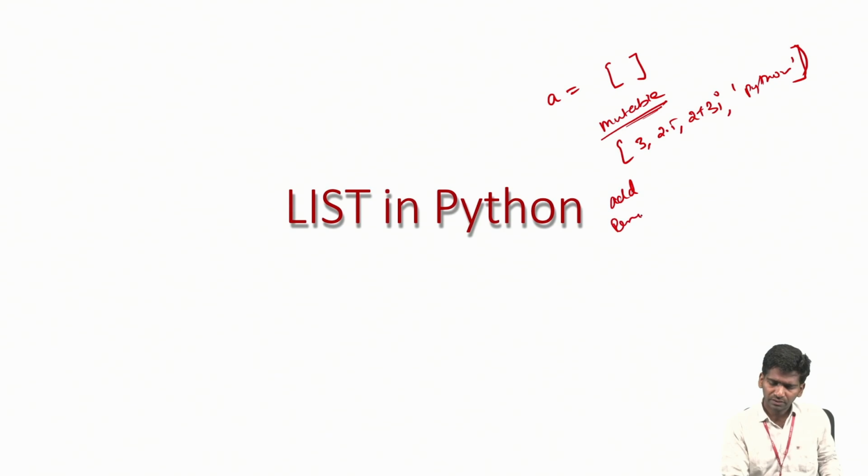We can manipulate it: add some elements, remove some elements, modify the indexes, and interchange the list items. All this is possible only with the list data type. That's why it plays a key role among all the data types in Python. All manipulation can happen in a list.